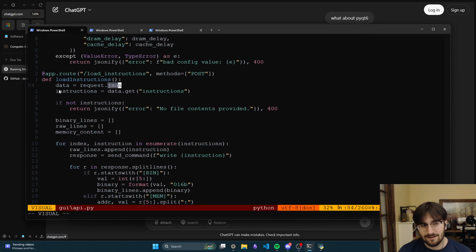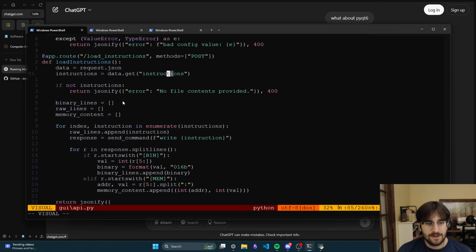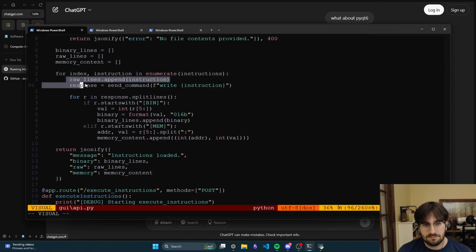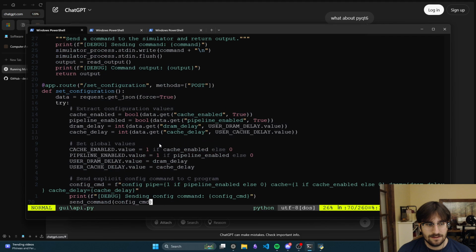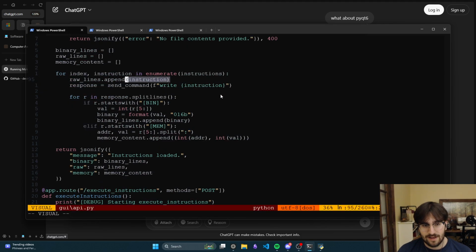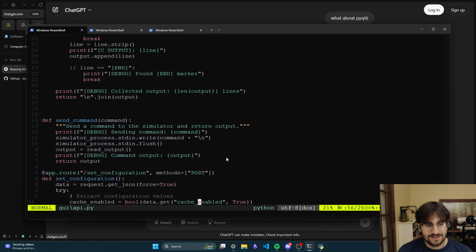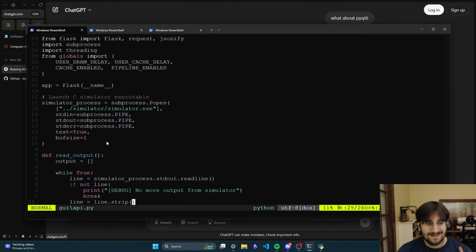So it takes in the data, instructions is equal to this at field instructions. And it says, okay, for each instruction, we send this command of write and then the actual instruction line. That goes to send command. Okay, send command uses the simulator process standard input. Simulator process is a sub-process of the executable file that we generated with the make.